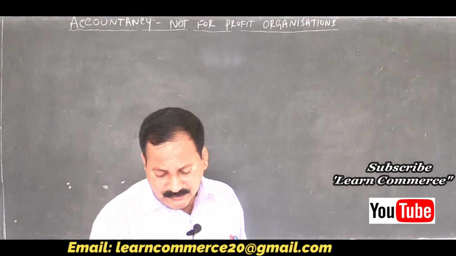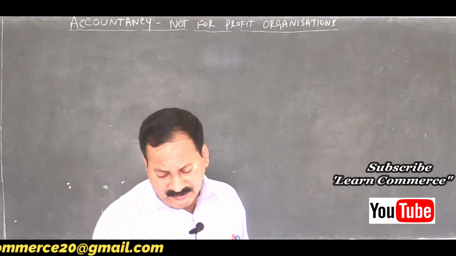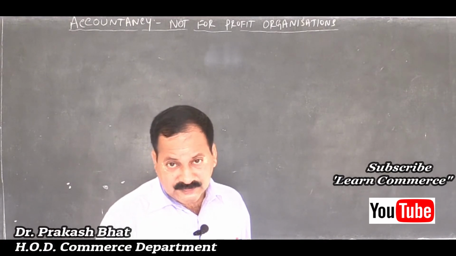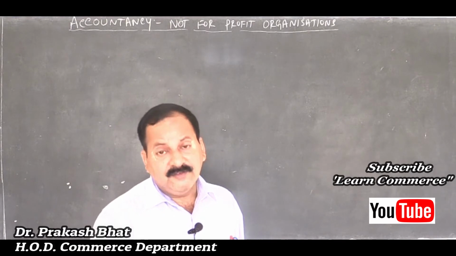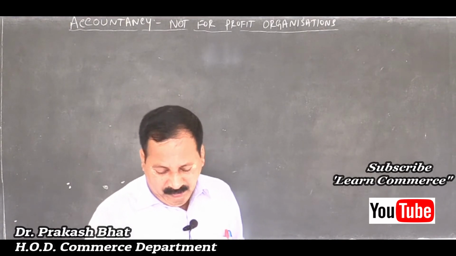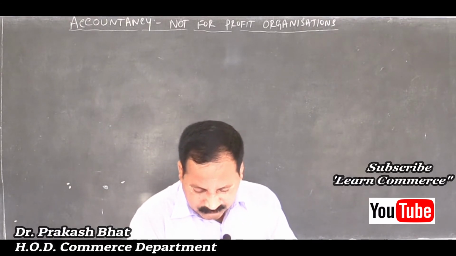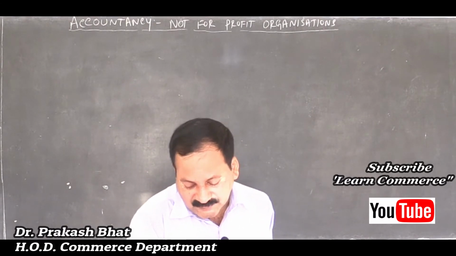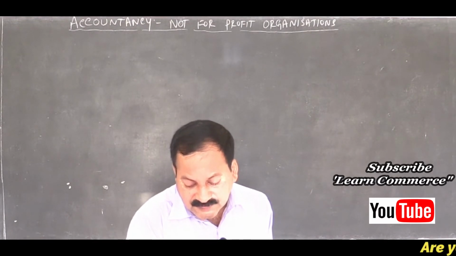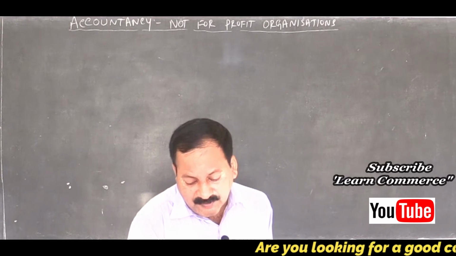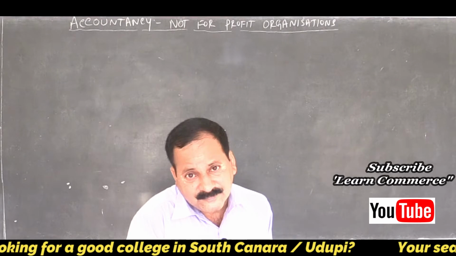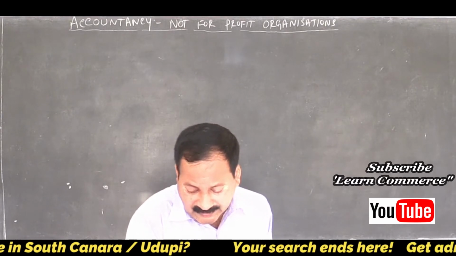Then what else is there? Furniture, asset, cash in hand: the opening balance sheet is not required for us, isn't it? Not required, because we need not prepare the balance sheet. The balance sheet is already given, the opening balance sheet. Then subscriptions. Refer to the receipts and payments account, receipt side. Subscriptions 16-17, 600. It was outstanding and it is received, isn't it? So no headache for us. Simply neglect it.